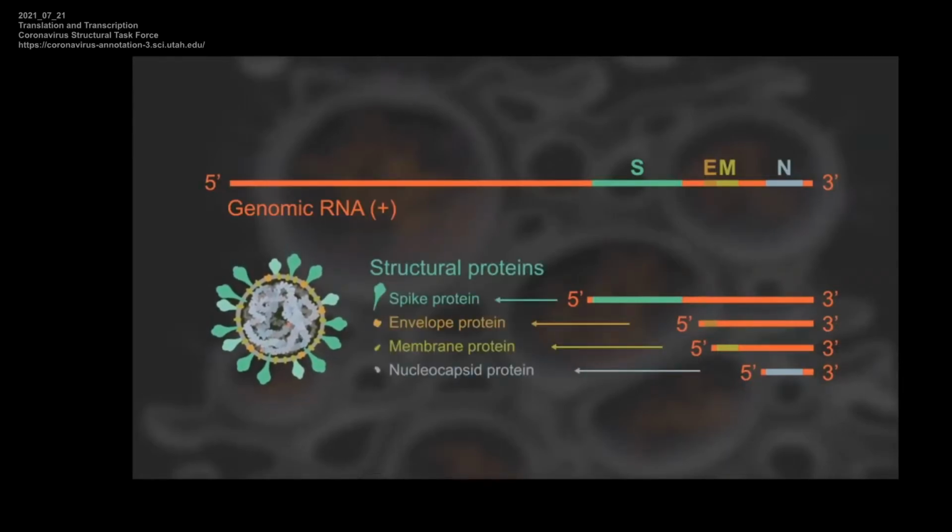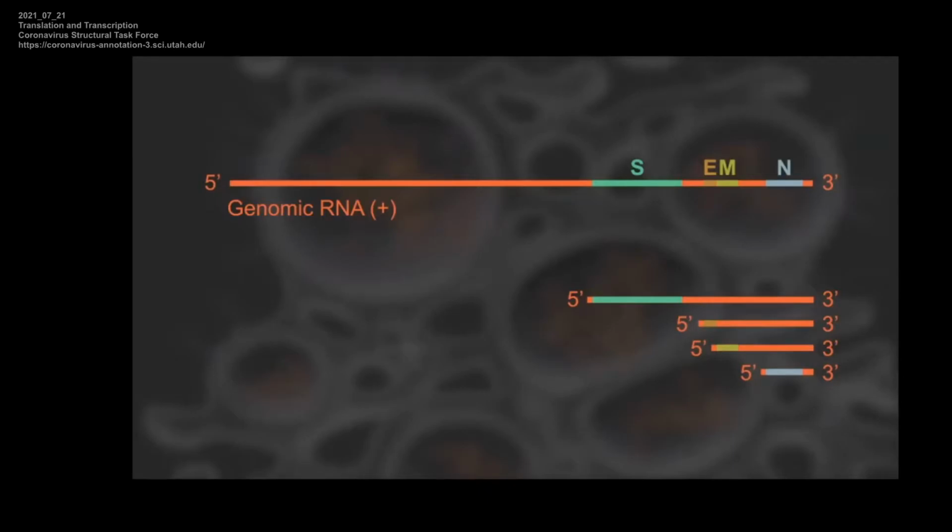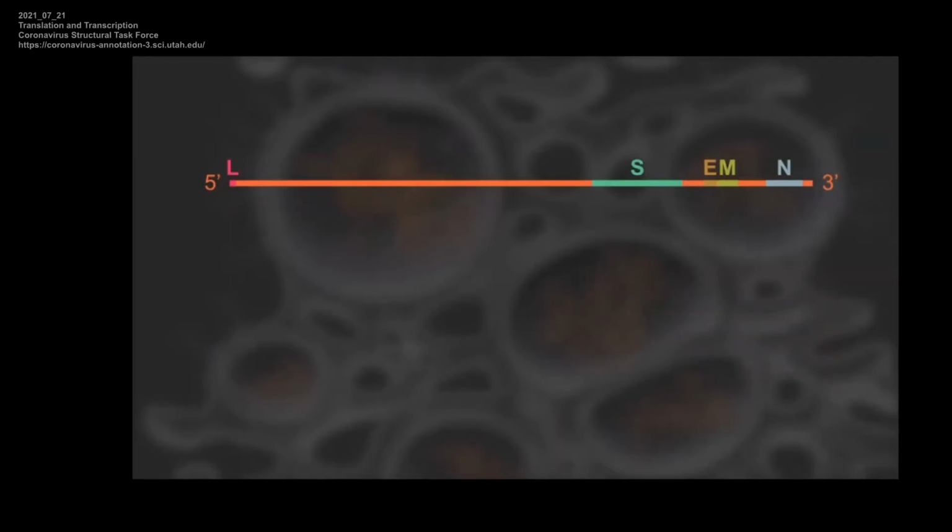An interesting feature of the subgenomic RNAs is that they all share a copy of the leader sequence that is present at the 5' end of the genomic RNA. So how does this leader, or L sequence, get added to all the subgenomic RNAs? This process involves a series of sequences called transcription regulatory sequences, or TRSs.